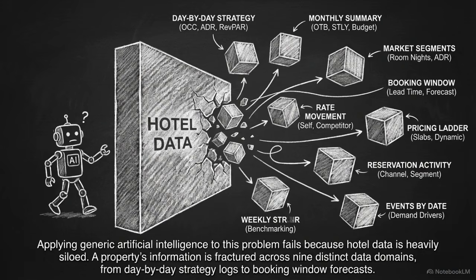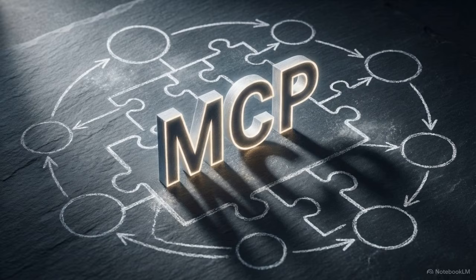Applying generic artificial intelligence to this problem fails because hotel data is heavily siloed. A property's information is fractured across 9 distinct data domains, from day-by-day strategy logs to booking window forecasts. The architectural solution to this fragmentation is the Model Context Protocol, or MCP.